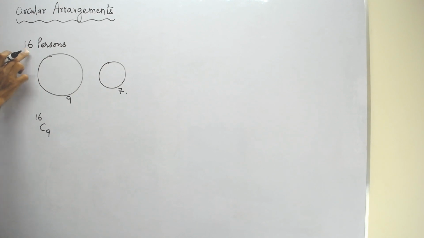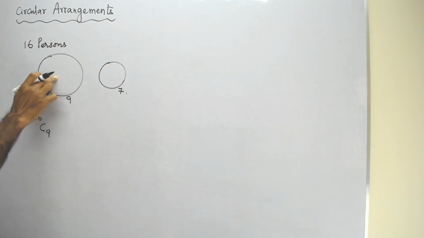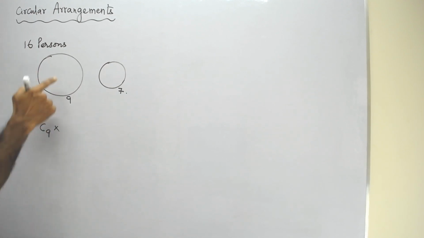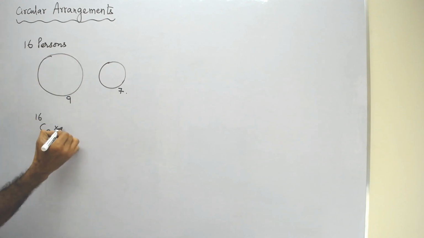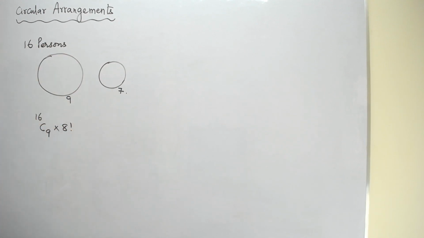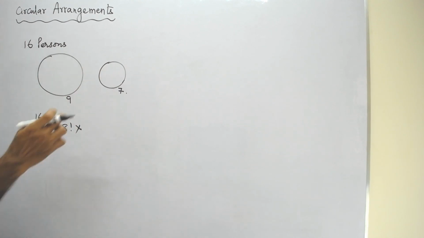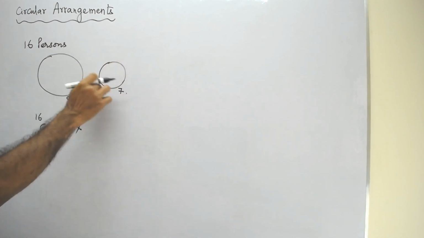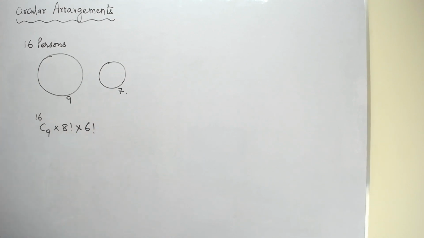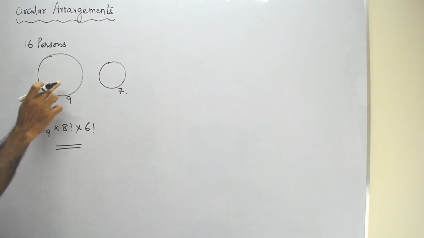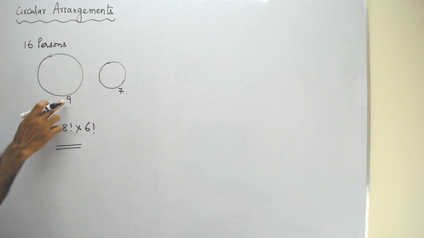Okay, so out of 16 we have selected 9 for the first table. These 9 people can be arranged in this circular manner in 8 factorial ways, and the remaining 7 people automatically will be occupying this table. These 7 people can be arranged in 6 factorial ways. So this is the total number of ways where 16 persons can occupy 2 circular tables of capacity 9 and 7. Okay, now let us take one more interesting example.